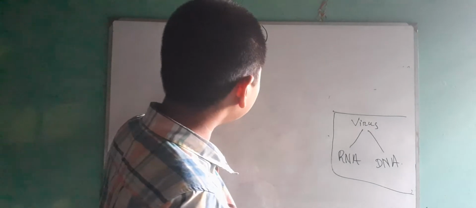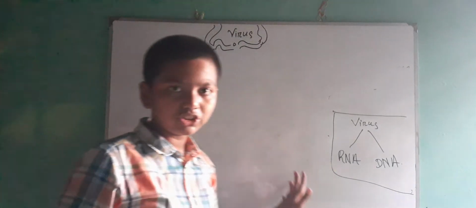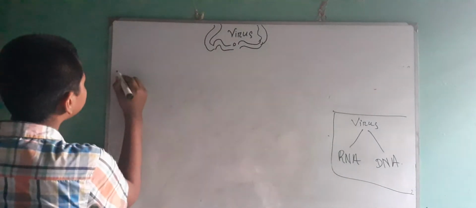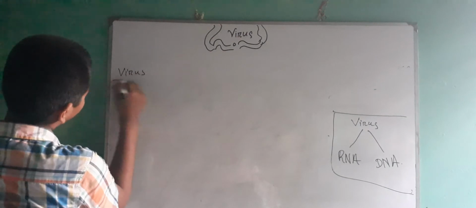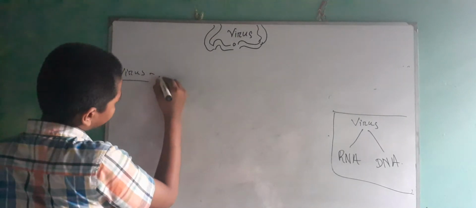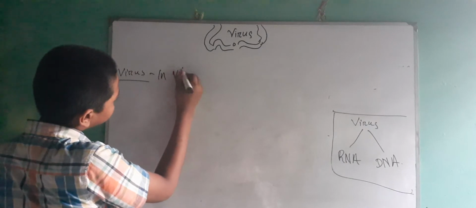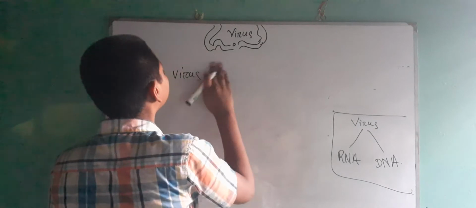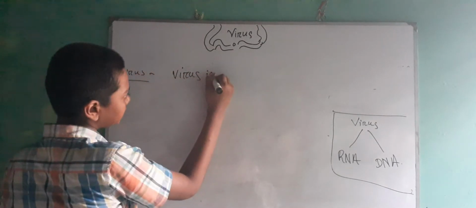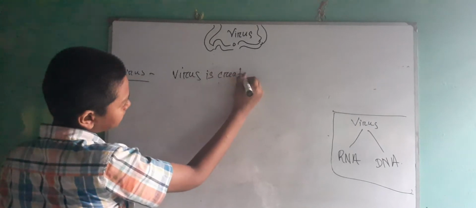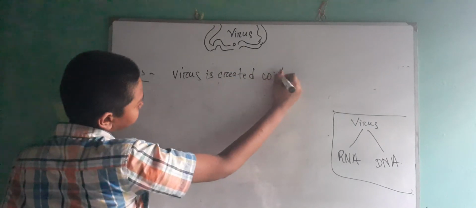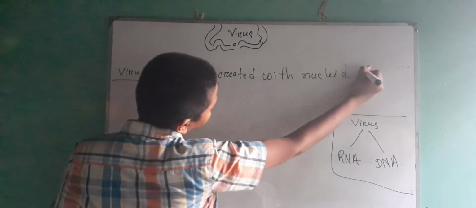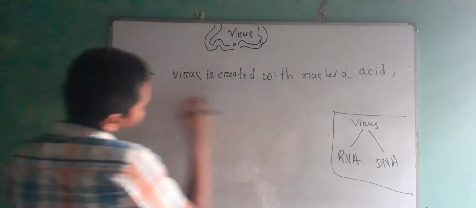So this is virus. Now virus is two types, as I've said, RNA and DNA. Please remember. In virus, the virus is created with nucleic acid.